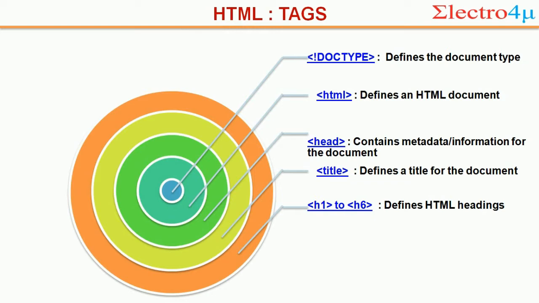What is HTML? HTML is the tag that defines the HTML document. And there is another thing: when you use any tag, there is an open tag and also a close tag. When you use HTML open, this is the open tag. And the other one is the close tag. I will tell you after one slide. So now we understand why we use the HTML tag.